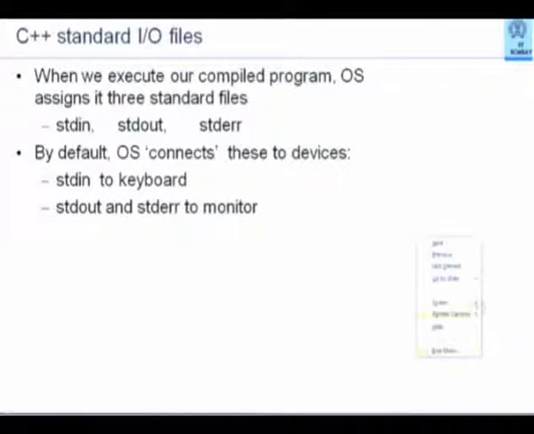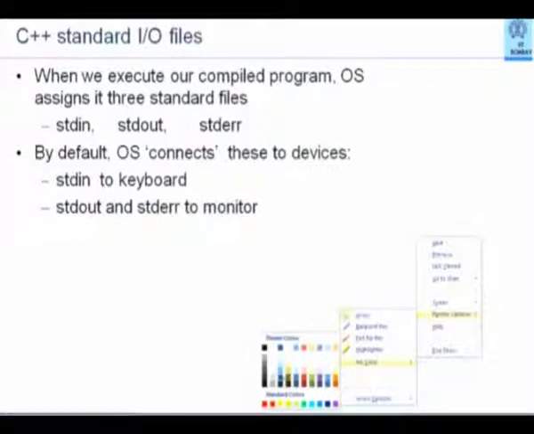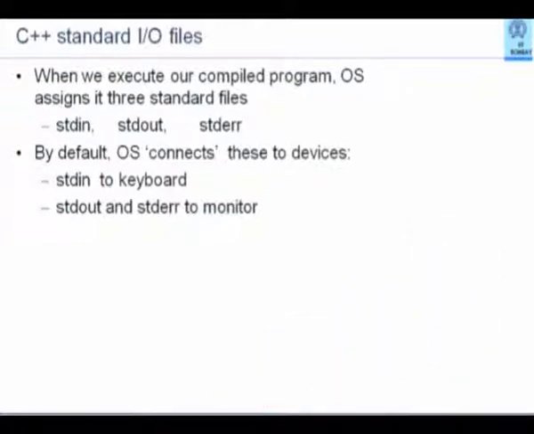Actually, we believe that when we use cin and cout, our input comes from the keyboard and our output goes to the monitor. That is not strictly correct.